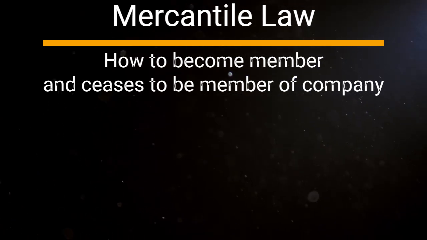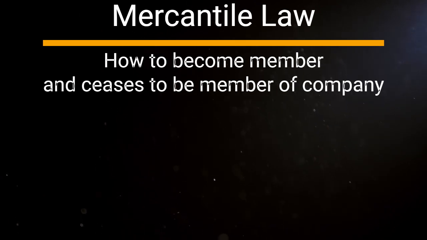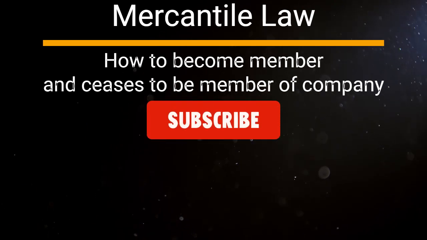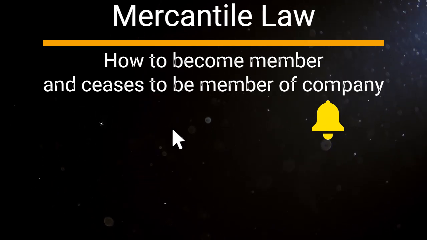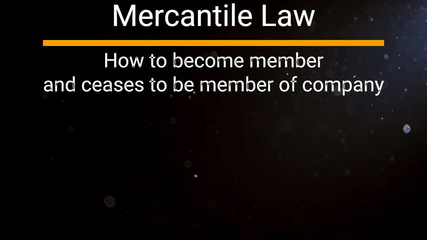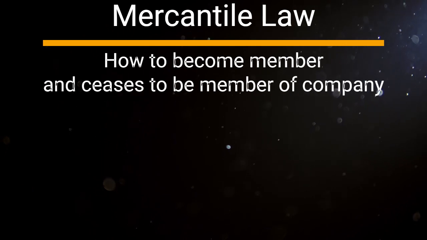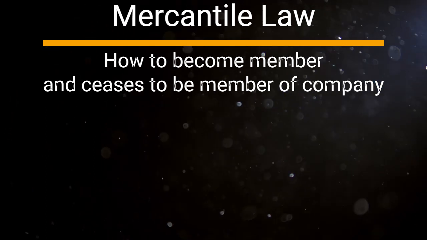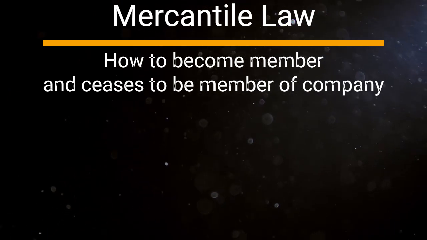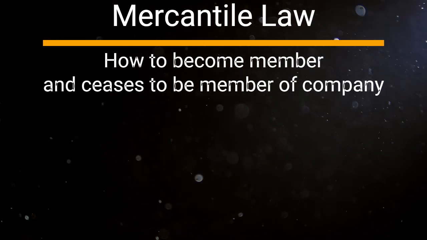Forfeiture of shares. If shares of the member are forfeited, then he ceases to be a member of the company. Transfer of shares. A shareholder who transfers his shares to another person ceases to be a member of the company. Sale by company. By sale by the company in exercise of its lien over his shares, a person may cease to be a member. Heading number 7.